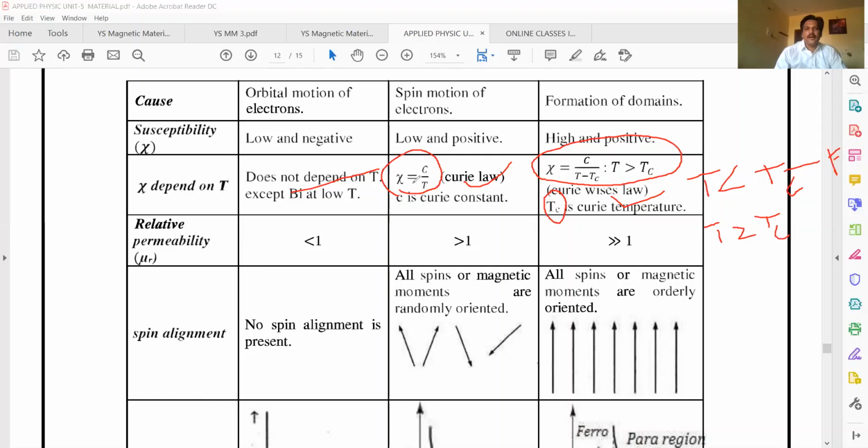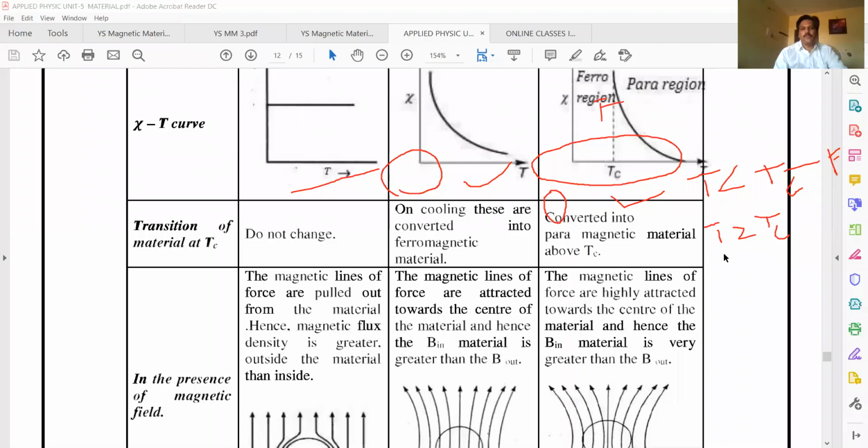This is called the Curie law: chi equal to C by T, for para. This is for ferro, the Curie-Weiss law. Tc is called the Curie temperature. When the temperature of the material is less than the Curie temperature, it shows ferromagnetic behavior. Greater than Tc, it shows paramagnetic behavior. So we have shown the graph also. This is the graph.